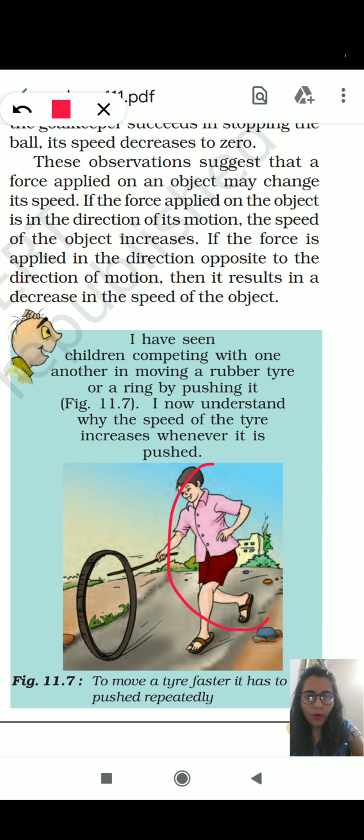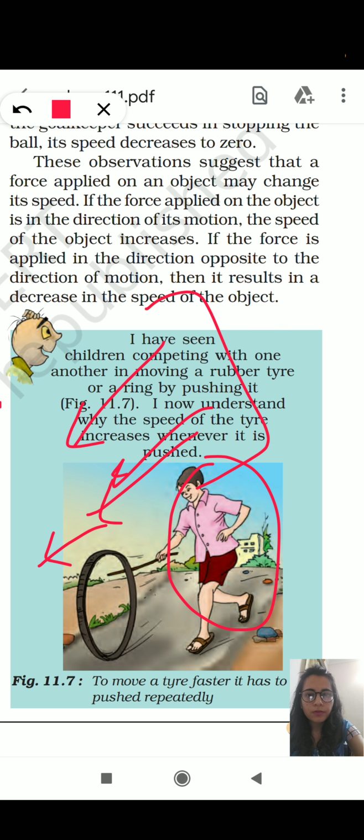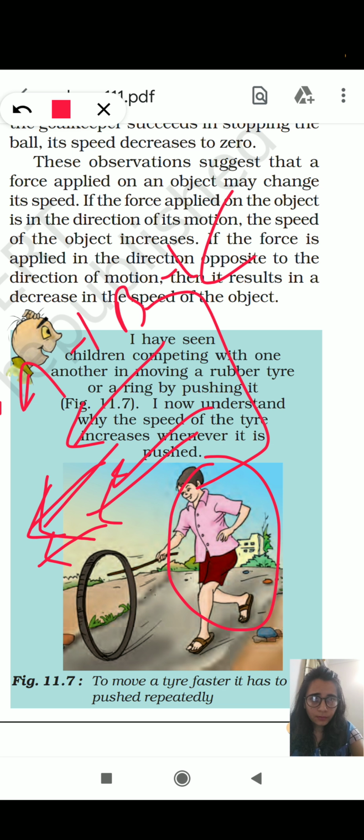You can see the boy is applying force in this direction, so motion is in this direction, and if he applies more and more force in this direction, then all the forces A, B, C will add, and the resultant force will make the rubber tire move in the forward direction. The greater the force you apply, the more the forces add, and the tire will keep on moving forward.